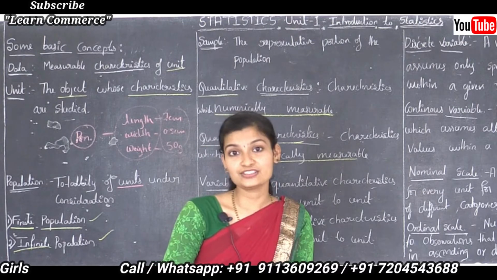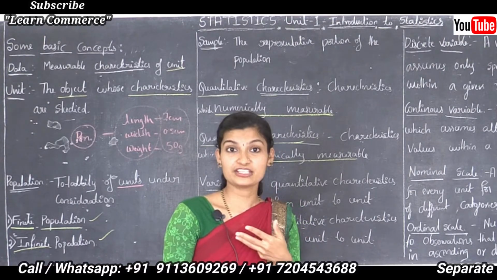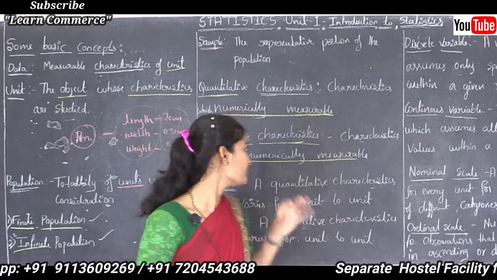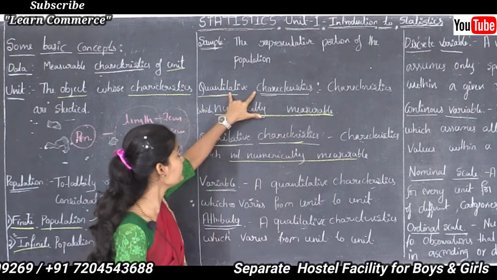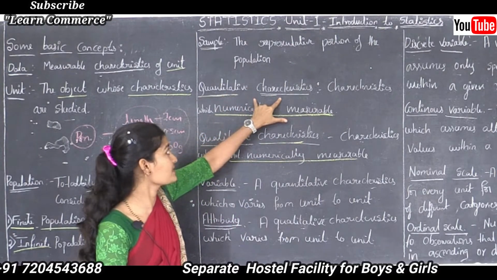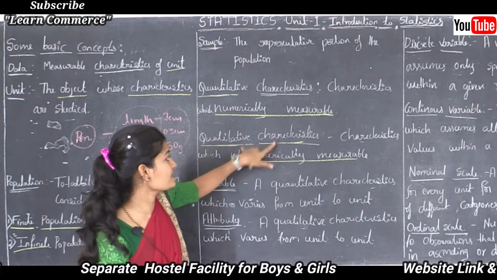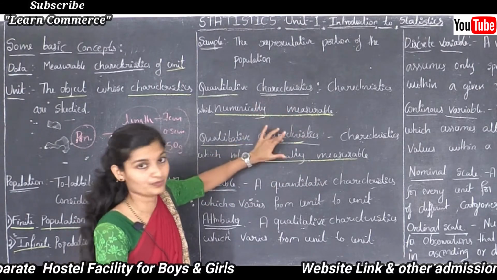Then intelligence, ability, these are not numerically measurable, like taste, then melody. These are examples of qualitative characteristics. Quantitative characteristics are numerically measurable, and qualitative characteristics are not numerically measurable. That is the difference between these two.